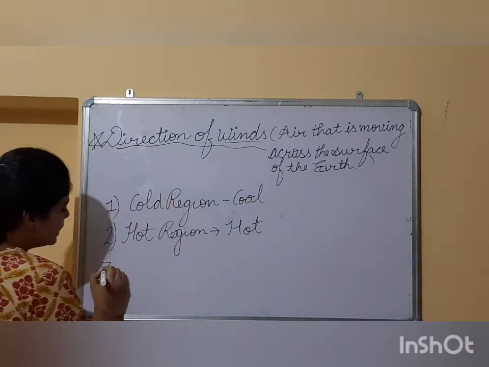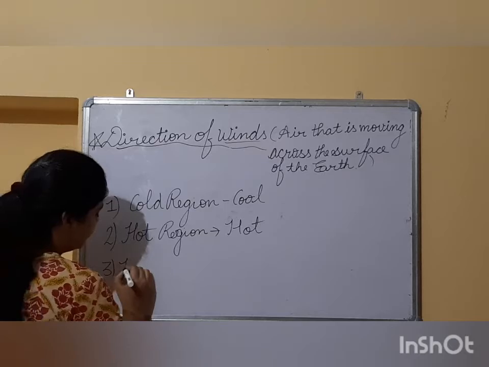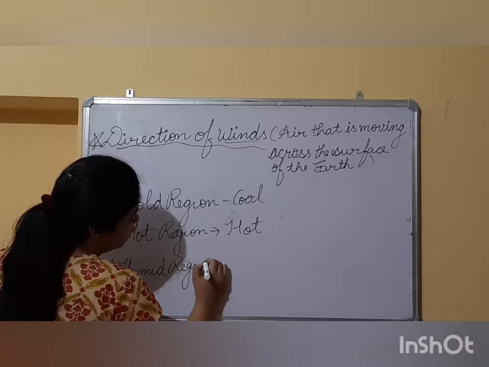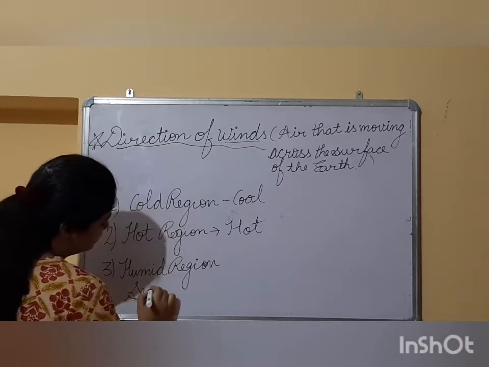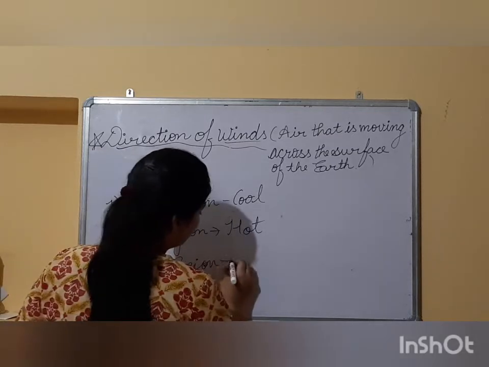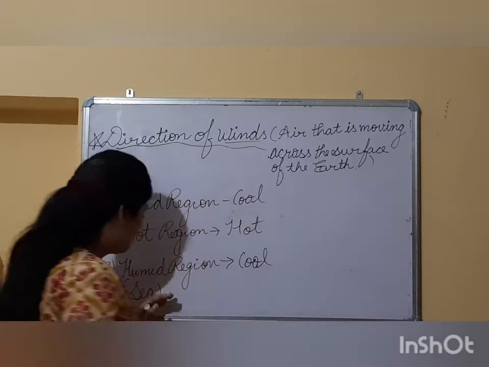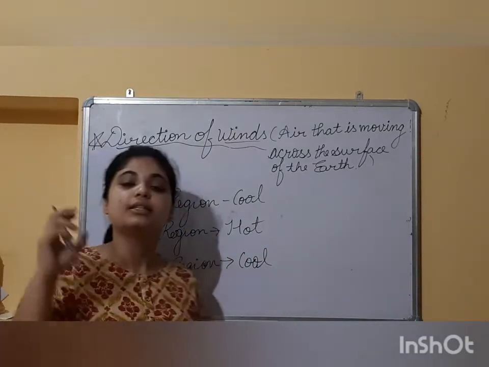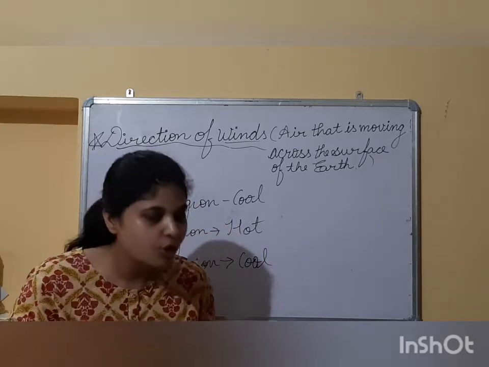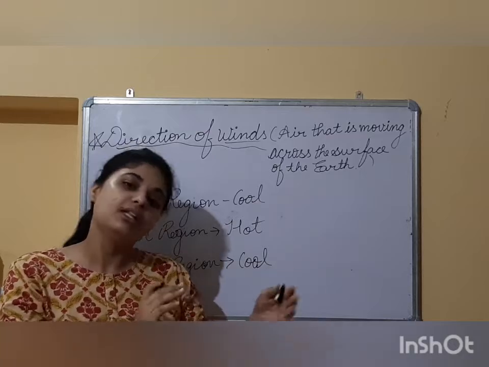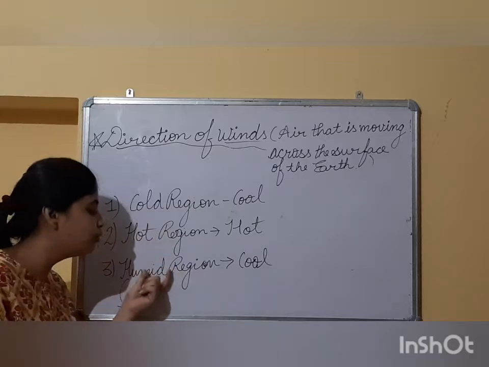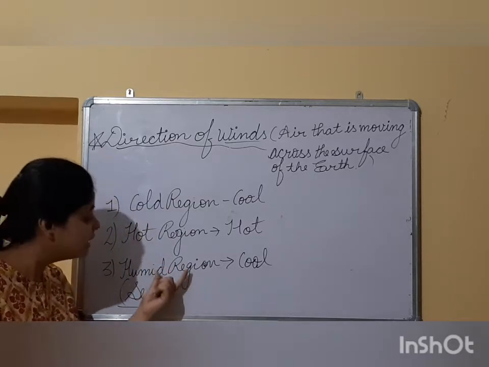Okay. Next is, if the wind is blowing from a humid region. I'll tell you what is humid exactly. Like if we talk about the sea, from sea level. If the wind is blowing from the sea, then it will make the place cool. How? Because if the wind blows from the sea, then that air will have moisture in it. And because of the presence of moisture in that air, it will also bring rainfall. So humidity is the reason that if the wind blows from humid regions such as the sea, then it will bring